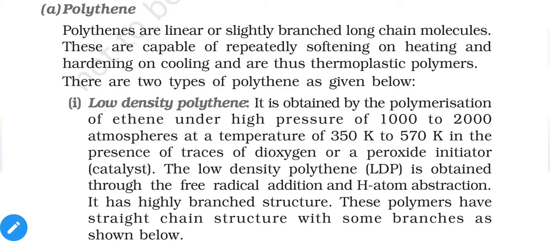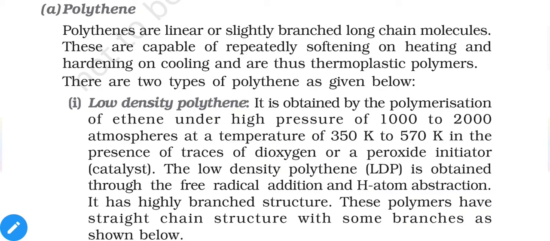First of all, low density polythene. This type of polythene can be obtained by polymerization of ethene under a high pressure of 1000 to 2000 atmosphere and temperature between 350 to 570 Kelvin in the presence of a catalyst. As we discussed earlier, we need some free radical catalyst to initiate the reaction.